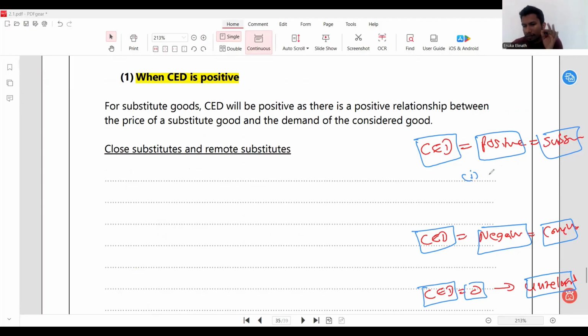If CED is positive and falls between 0 and 1, then the goods are substitutes, but remote substitutes. Secondly, if the value of CED is greater than 1, then the goods are close substitutes. That's the meaning. Let me tabulate all these data. Then this will help you to understand this question properly.